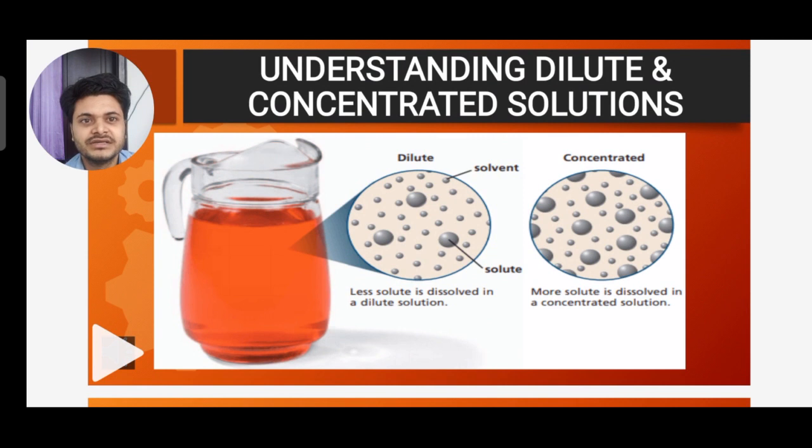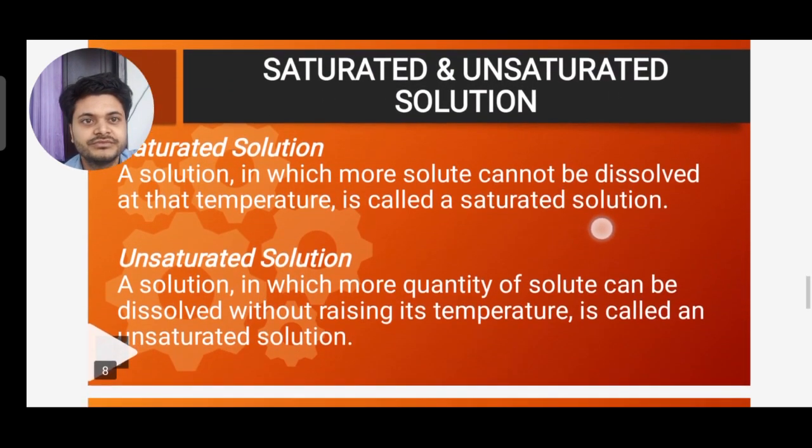You can see one figure is there, one is a dilute solution, another is a concentrated solution. In dilute solutions, you can see fewer solute particles are present, whereas in concentrated solution more solute particles are present. In the left hand side diagram, the liquid portion is magnified. You can see less solute is dissolved in dilute solution, but in concentrated solution more solute is dissolved. Solvent and solute both are given. The solvents are liquid and solutes are solids, which can be in powder form also.